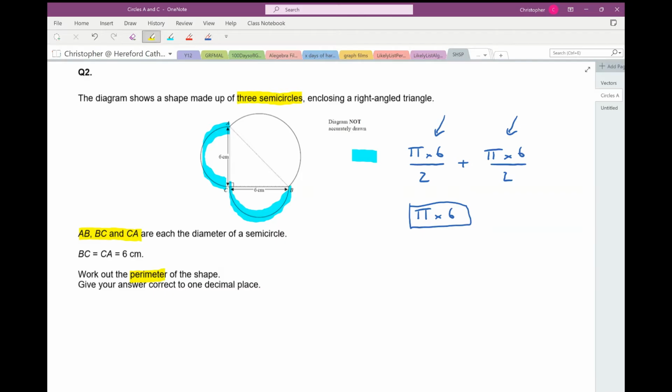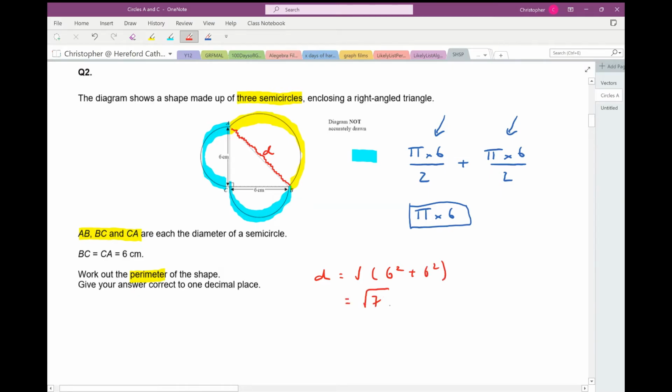Now the only other part of the perimeter of the shape is this yellow semicircle here. Now how am I going to find the length of that? I really need to know its diameter. So I really need to know this length here, the length AB. Now I can find AB because I can use Pythagoras on that right-angled triangle. So AB, which is the diameter of my circle, I'll call it D. So the diameter of the circle there is going to be the square root of 6 squared plus 6 squared. So that's the square root of 72. So now I know the diameter of the circle is the square root of 72.